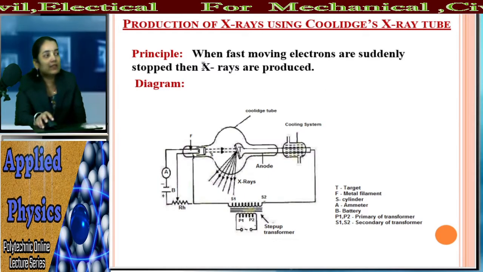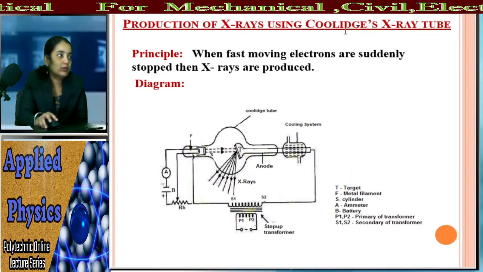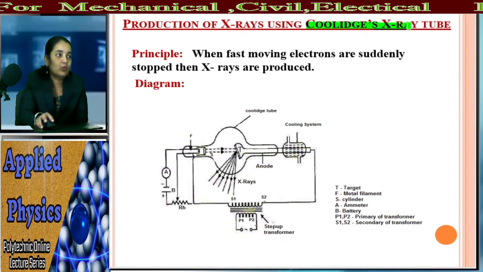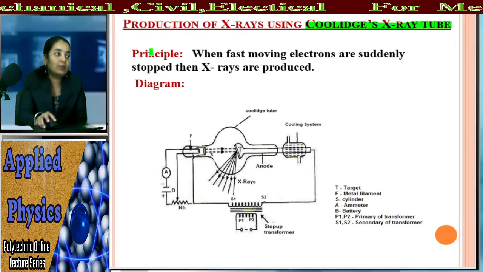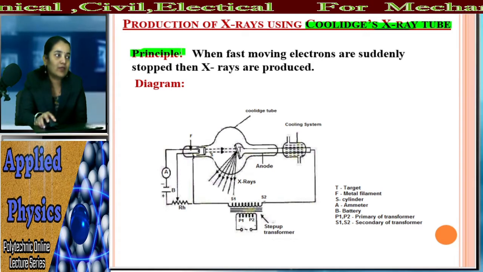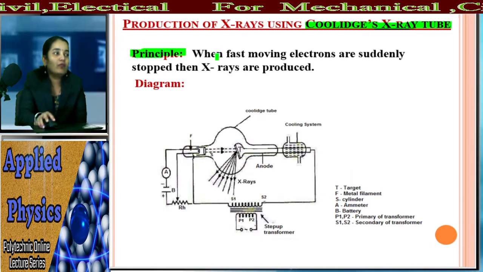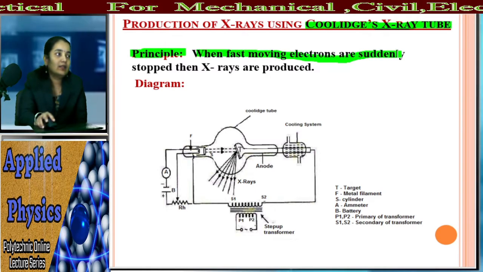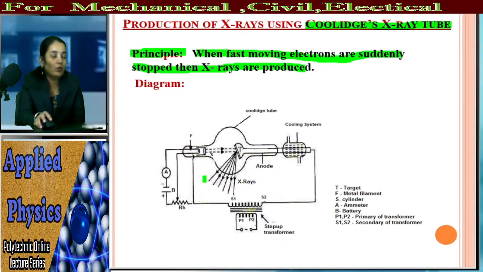How are the X-rays produced? The X-rays are produced by using the Coolidge tube, the Coolidge X-ray tube, also called the modern X-ray tube. What is the principle of production of X-ray? The principle is that when fast moving electrons are suddenly stopped by the target, then X-rays are produced. Also, we have studied the diagram of that Coolidge X-ray tube.